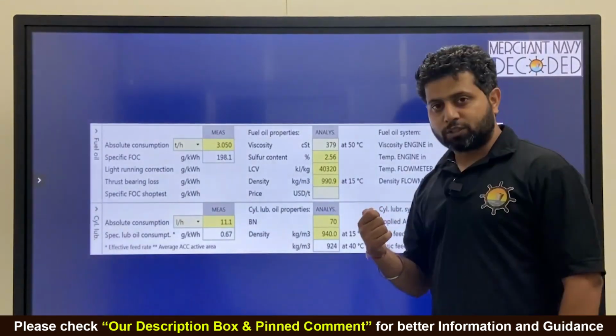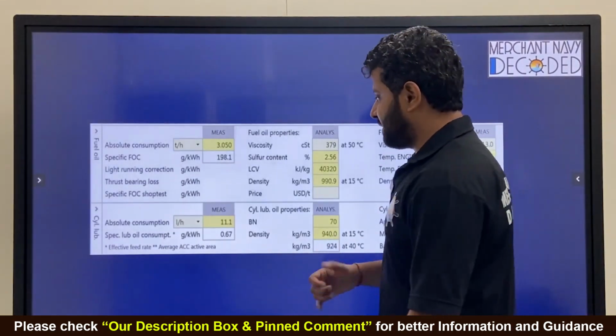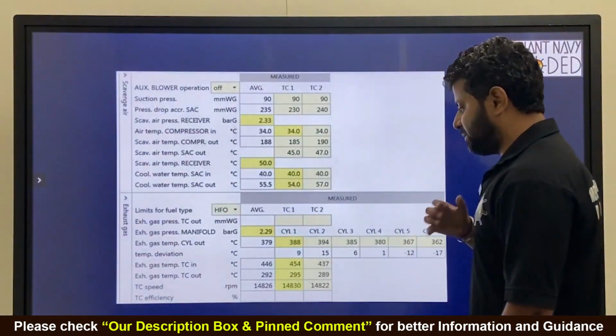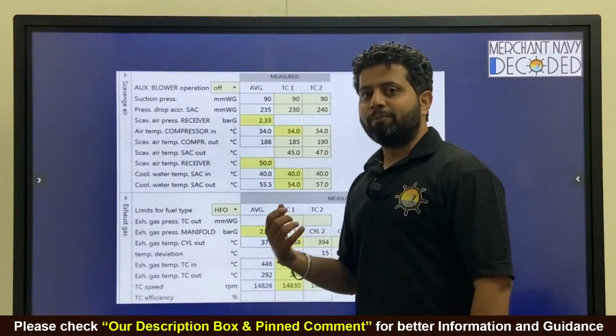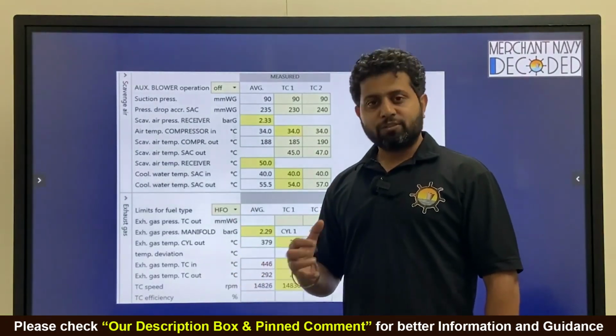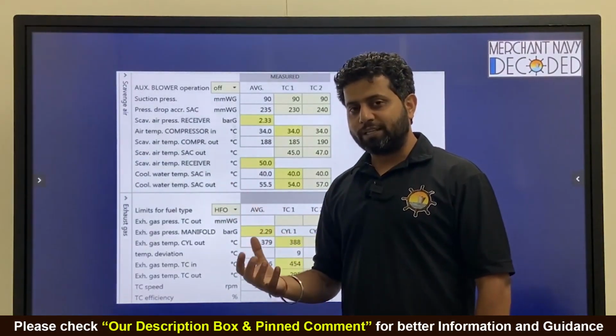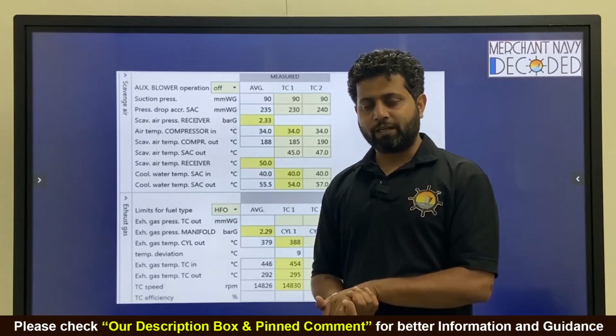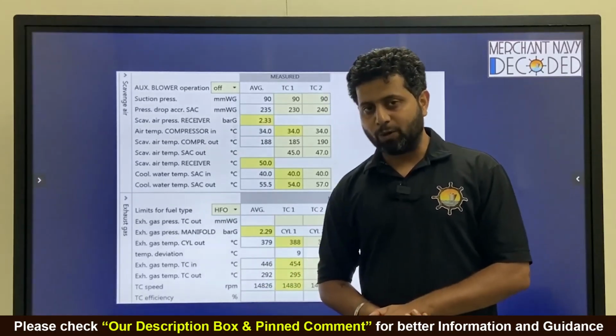And that is why the calculations that I have told you are very important, so that you can make out and you do not give any wrong reading to the company, and then the company will think they do not know anything. So that is very important. Your report should be so good that they should say this guy knows his job very well. And that is the idea of this package. I hope it makes sense.